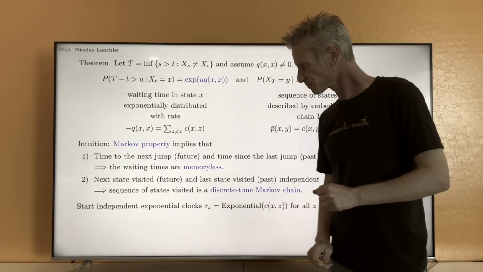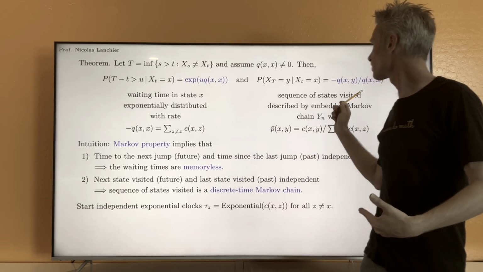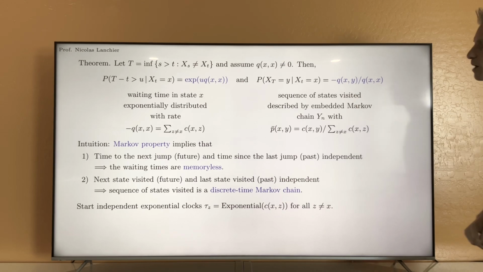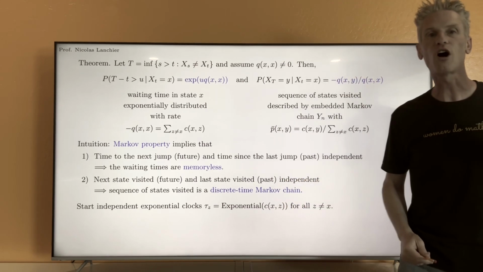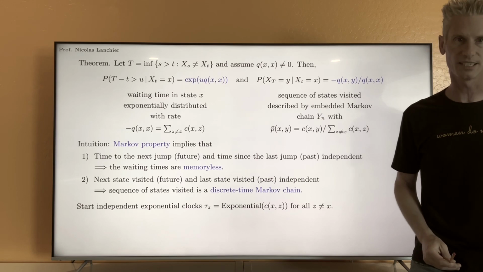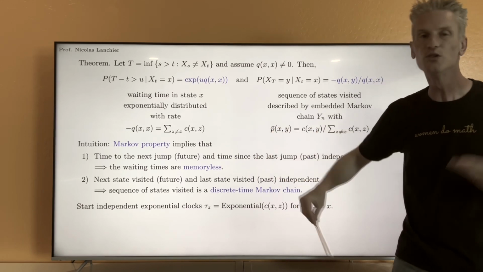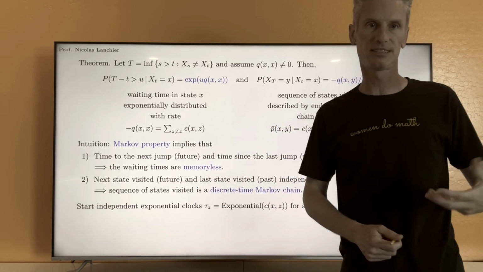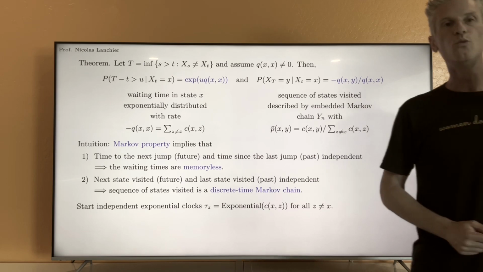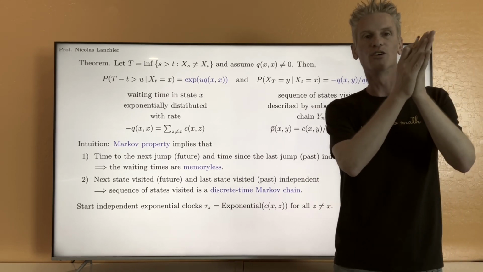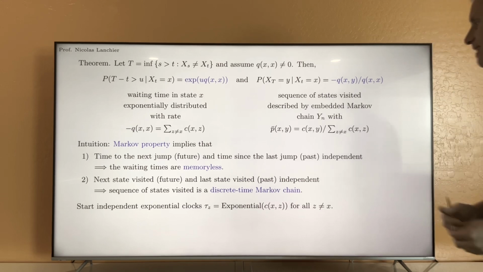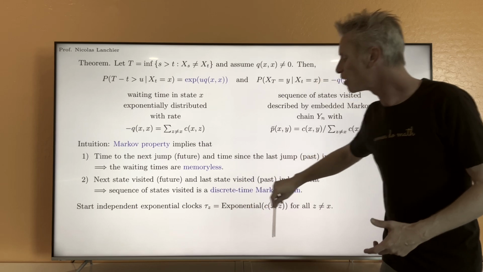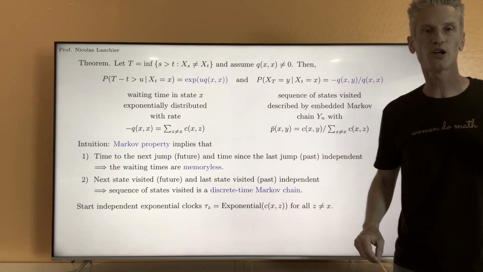Okay? Then we can understand this result, like the two terms in blue, the rate of the exponential and the transition probabilities of the embedded Markov chain, from the superposition property for Poisson processes. Or in this case, I'm going to use the superposition property for this collection of independent exponential random variables. We saw that the superposition property tells us that if we have a bunch of independent exponential random variables, the minimum of all of them must be exponential with parameter the sum.